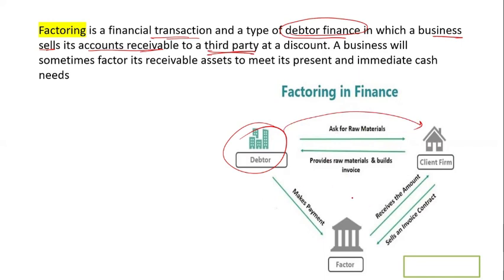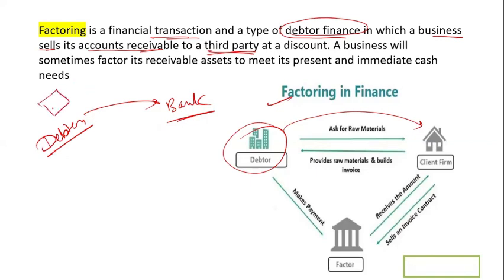Suppose you are a debtor and you need urgent money, so you go to the bank with whatever certificate or receivable you have.